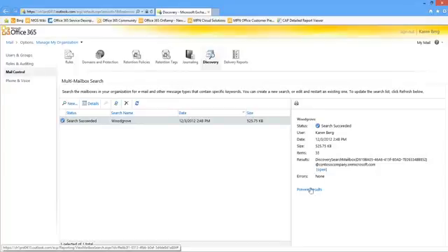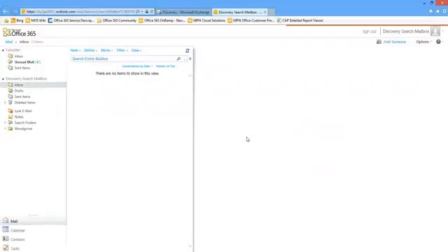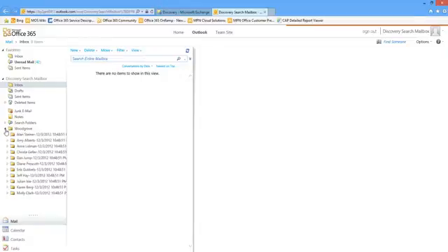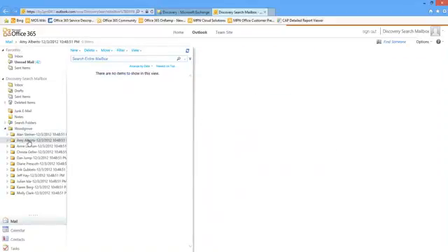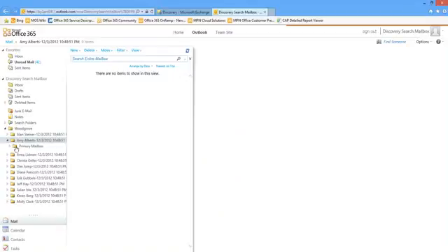So I could preview the results here, or I could actually open that discovery search mailbox and view the results. If I click open here, it's going to open that default discovery search mailbox in Outlook Web App, which is what we're looking at here. It actually creates the search results under a folder with the name that we gave it, Woodgrove. So here I see all of the different hits that I got on this search across all these different mailboxes. And I can drill into a mailbox. I can look at the results.